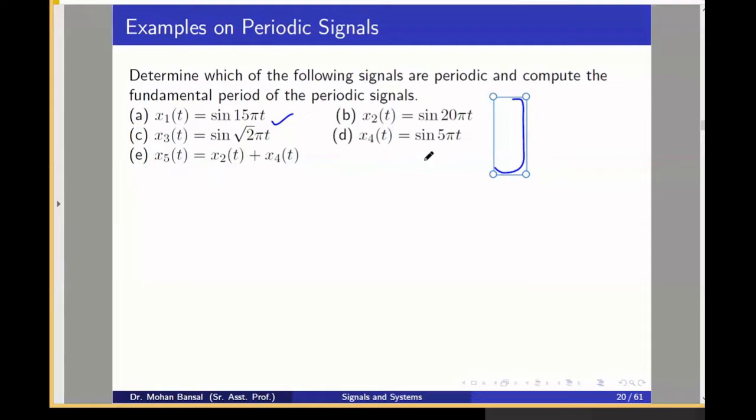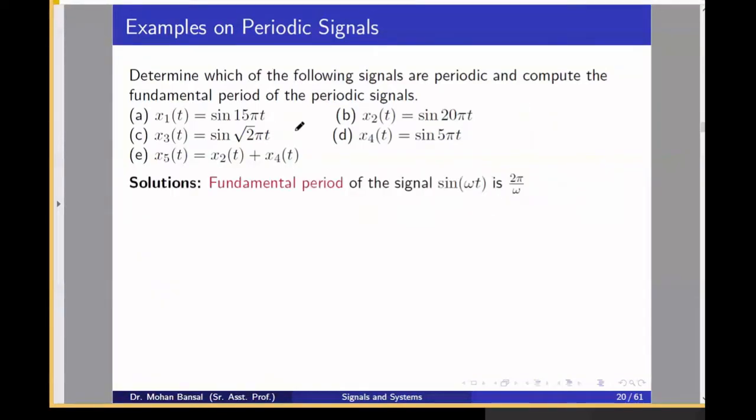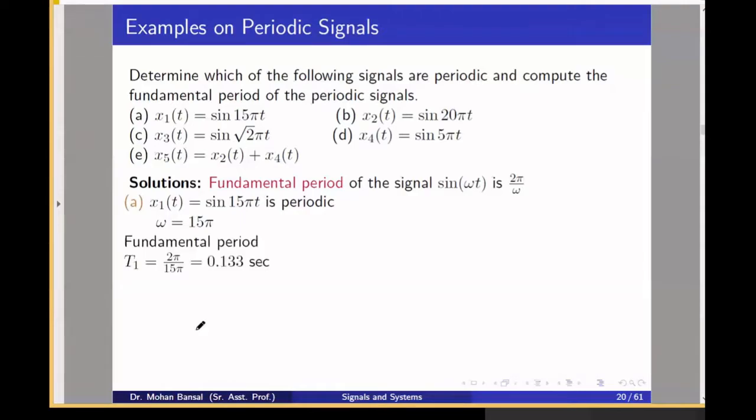x1(t) is sin 15 pi t. We represent this sine as sin omega t. A fundamental period can be computed by T = 2 pi divided by omega. That you know. So for x1(t) = sin 15 pi t, if we compare, omega is 15 pi. So the fundamental period will be 2 pi divided by 15 pi. This is the fundamental period of signal 1.